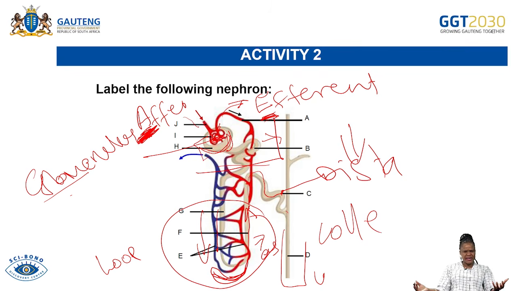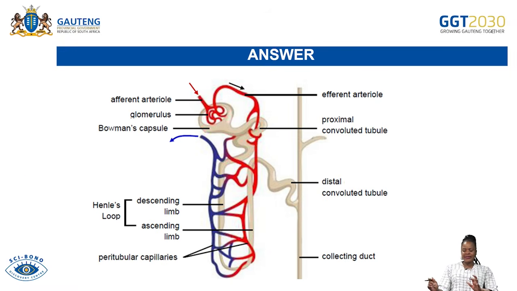You see, it is very, very simple for you to label or to provide all these labels. So the question said, label the following nephron. The answer here, I've already labeled it, but the clean answer is here. Don't forget the afferent arteriole getting in, the efferent arteriole getting out, and then the efferent will start to branch to form the blood capillaries, and those blood capillaries are the peritubular capillaries.